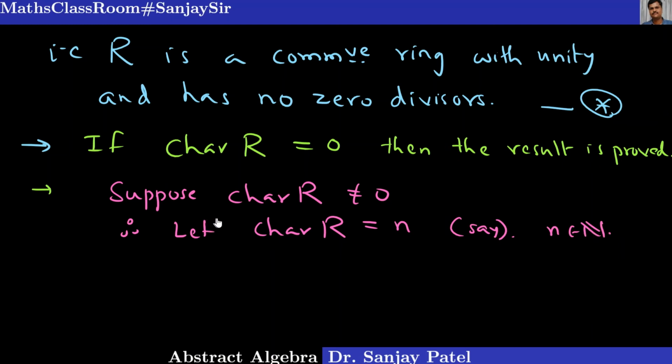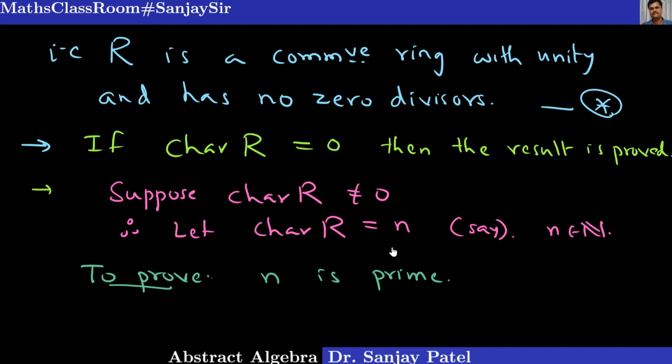Okay, our aim is to prove this n is a prime number. But before I prove that, let me just tell you that characteristic of R is equal to n.